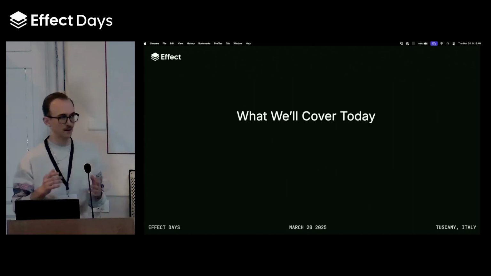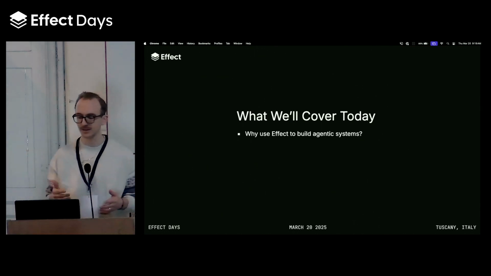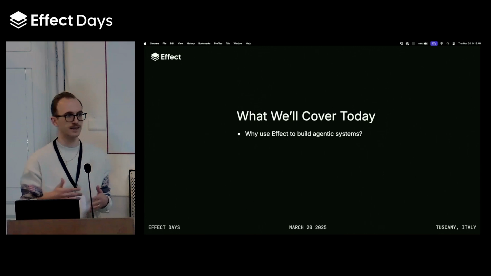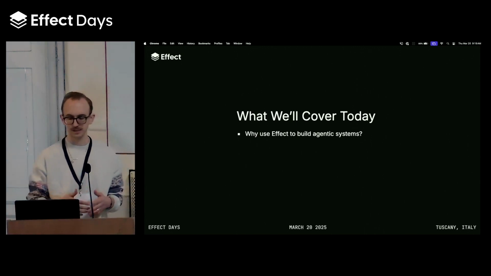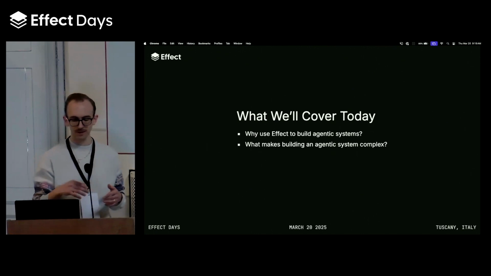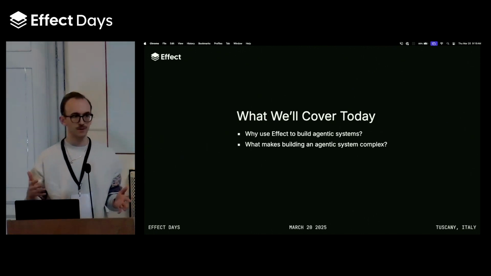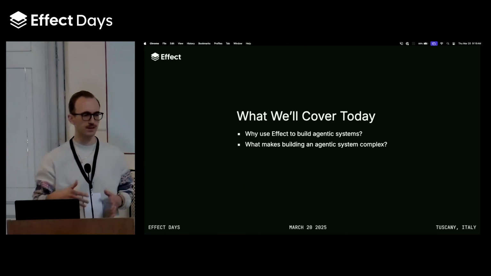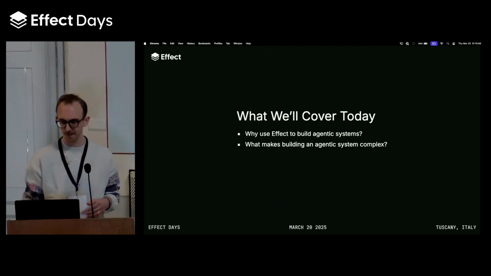So I want to talk today specifically about why we and many others are betting on Effect and its AI integrations for building complex agentic systems. I also want to explore a little bit about what makes building these systems so complex in the first place, and maybe talk a little bit about some strategies we can use to combat that complexity.